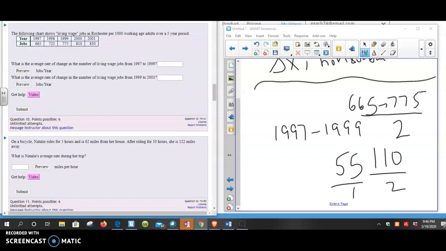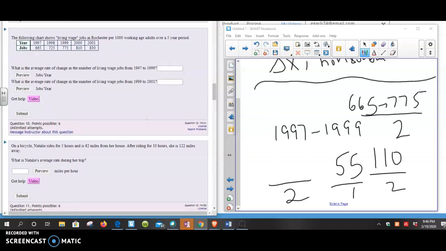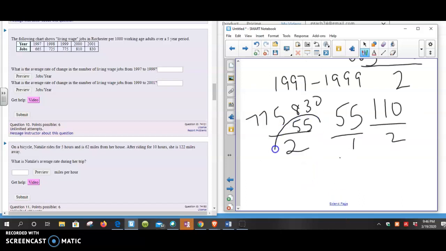What's the average rate of change in the number of living wage jobs from 1999 to 2001? Well, that denominator is also going to be the same 2 years, because it's 1999 to 2001. So it's 775 to 830. So it's going to be a smaller rate of change. You see how it's going up here, but by less each time. So it's going to be 55 for every 2, so we can't simplify that. So we're going to leave that as 55 over 2.